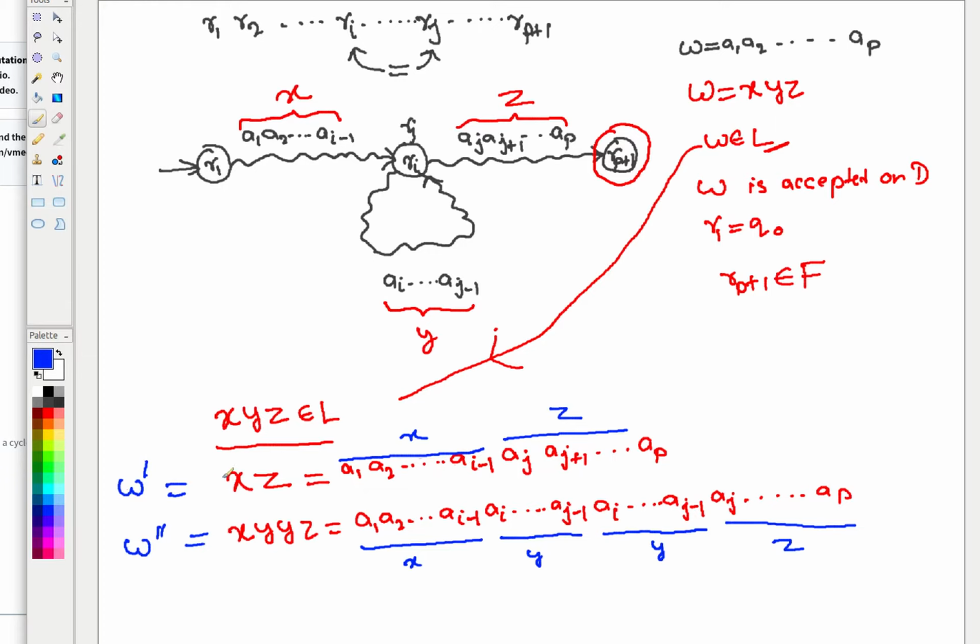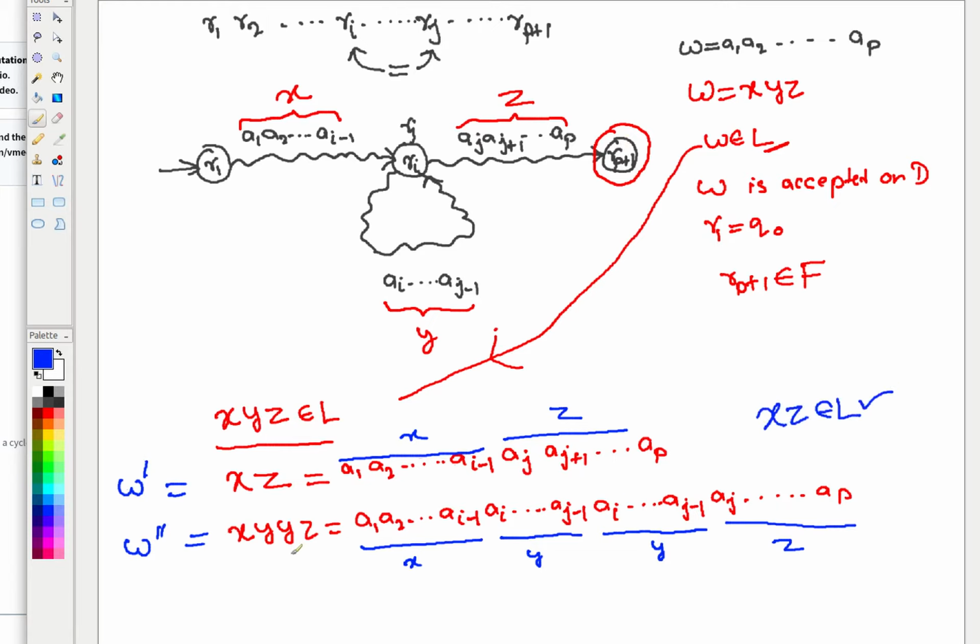W dash will take you from R1 to Ri using the x part, and then Ri to Rp plus 1 using the z part. It will not go in this loop, it will basically go straight away. But still, this xz is taking you from the start state to a final state. Therefore, xz should be acceptable on the DFA, and that's why we are saying that xz is part of L.